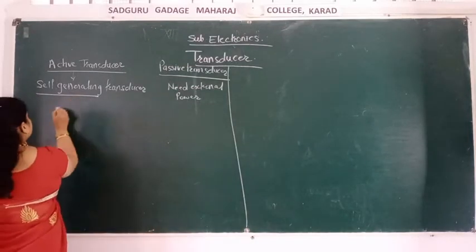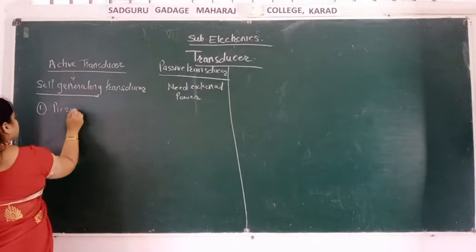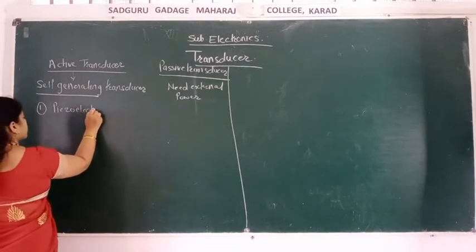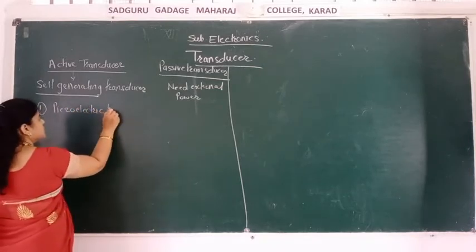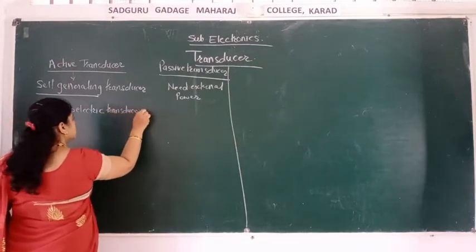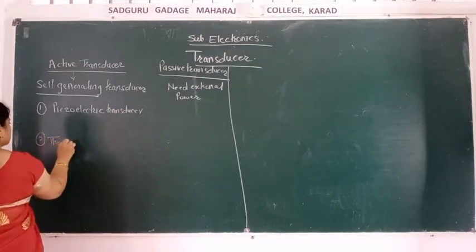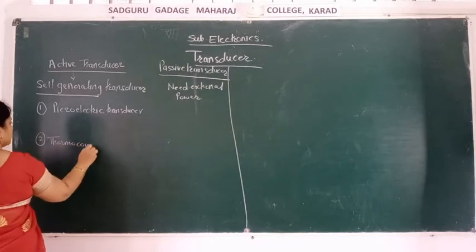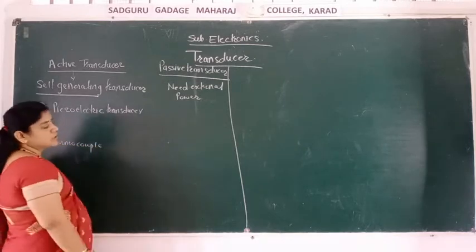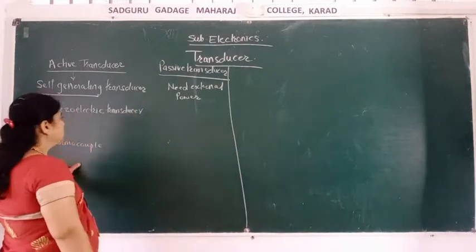Active transducers are again divided into two types: the piezoelectric transducer and the thermocouple.